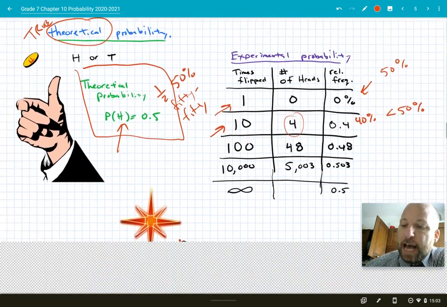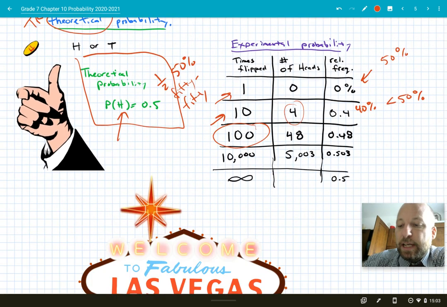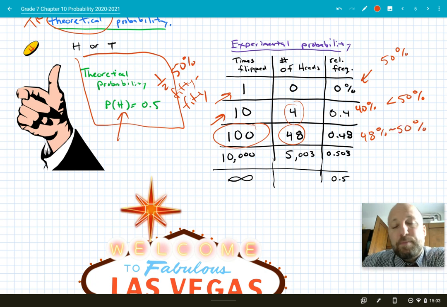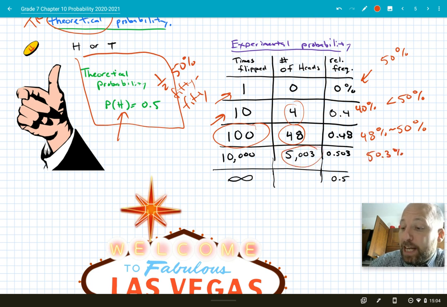Okay, but let's say I did 100 times. If I did 100 times and I got 48 of those 100, that means now I'm at 48%. I'm getting even closer to that true probability, that theoretical probability of 50%. If I were to do it 10,000 times, let's say I got 5,003, well, that's going to be 50.3%.